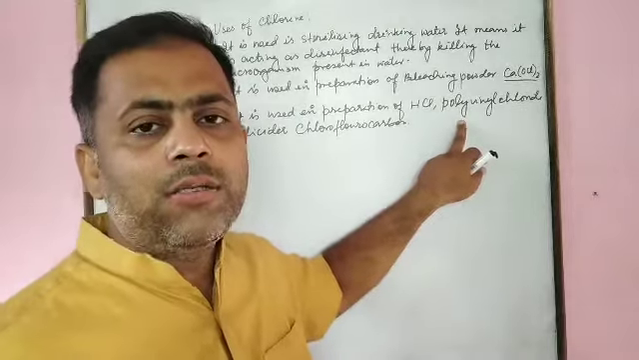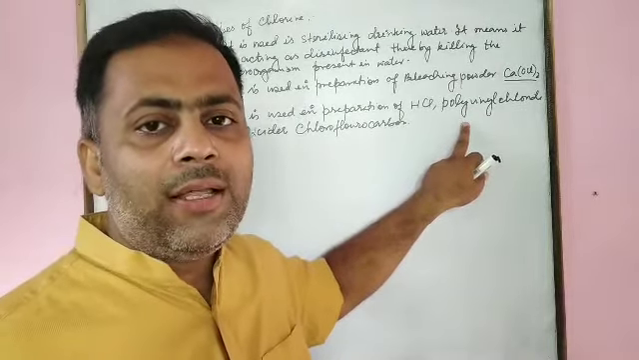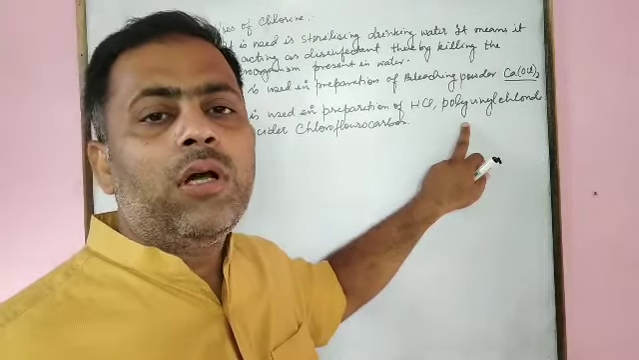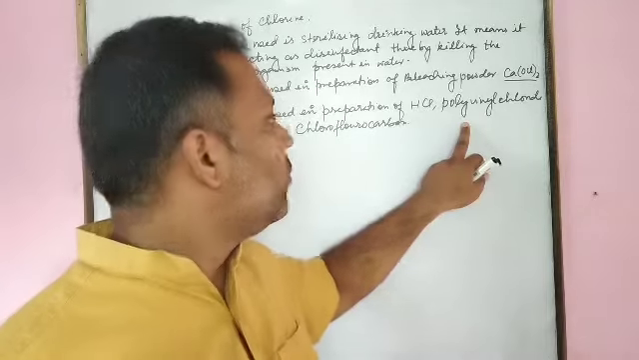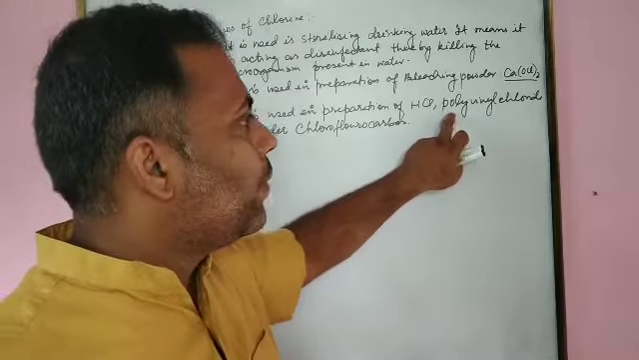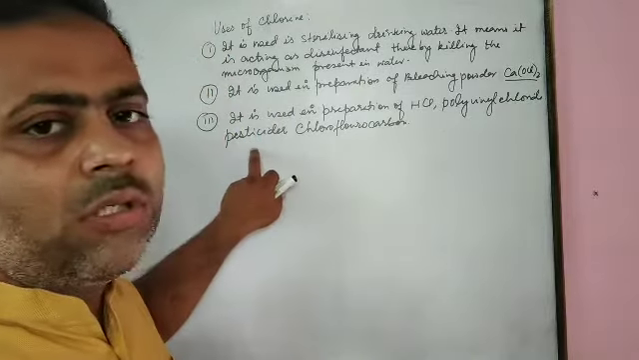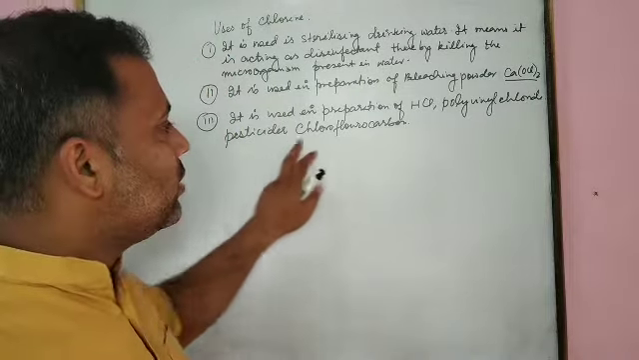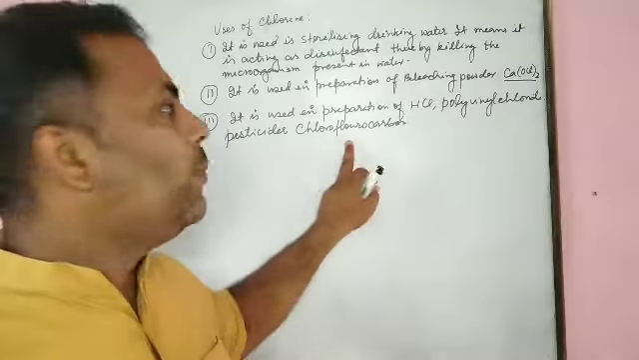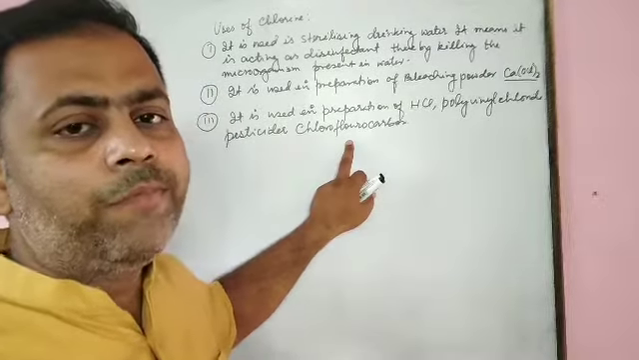Polyvinyl chloride is a polymer which acts as an insulator to cover the electrical wires in our homes. It is used in the preparation of polymers such as polyvinyl chloride. The next one, it is used in the preparation of pesticides. The next, it is used in the preparation of chlorofluorocarbon.